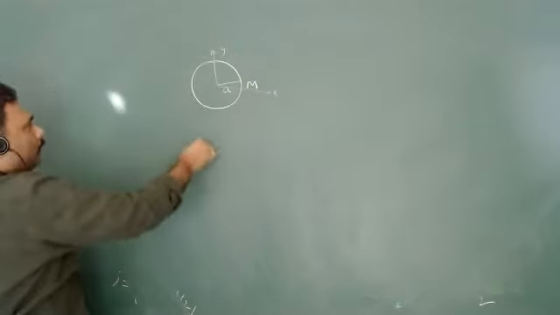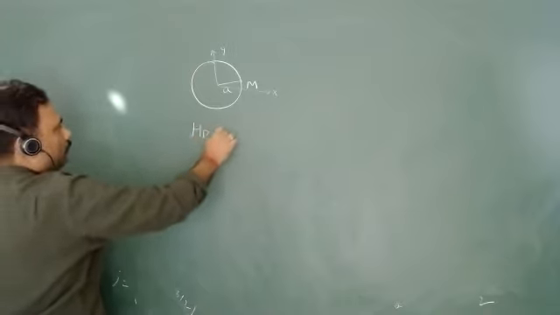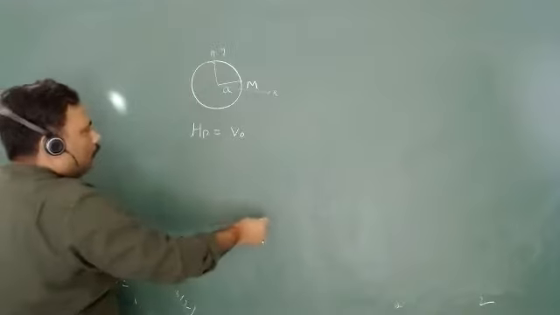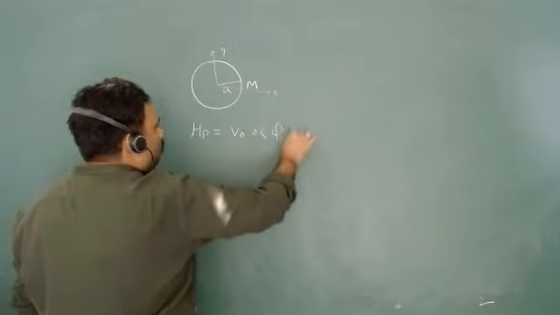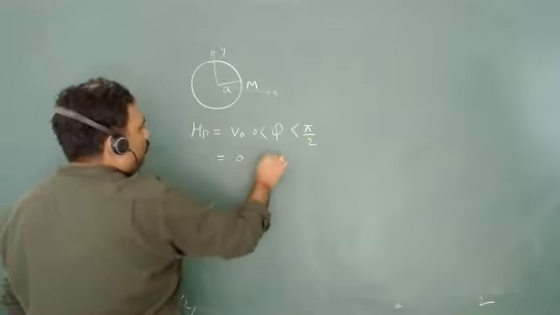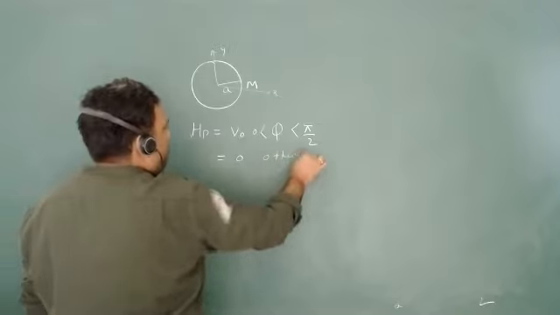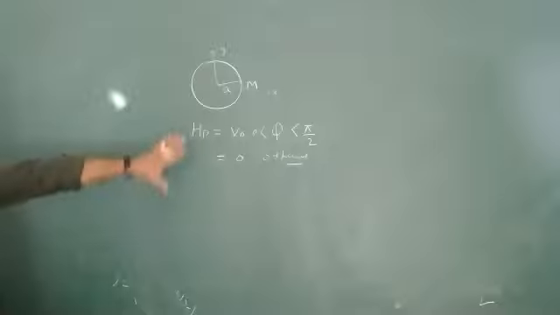And it is perturbed with potential V naught, where phi is between 0 to pi by 2, and 0 otherwise. So this is the perturbation.